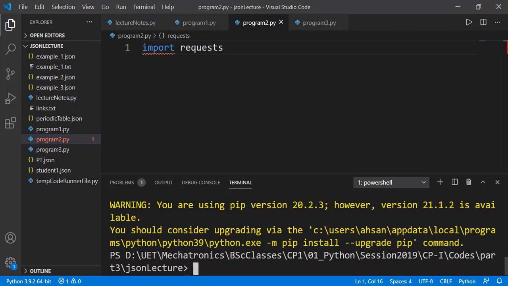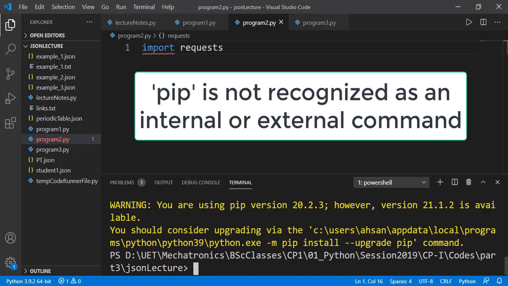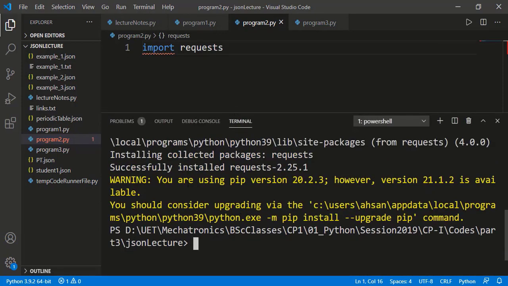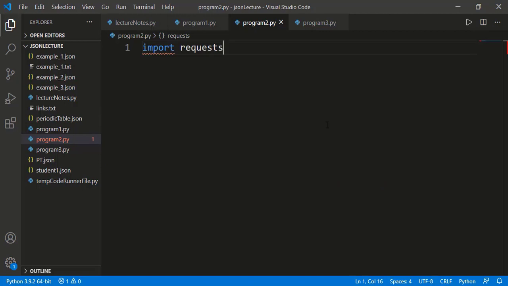If you see some error like pip is not recognized as an internal or external command, it means there is some path setting issue, and for that you should watch the very first video in this playlist in which all path settings were discussed. We got a warning, but it is just that a new pip version is available. I am fine with this version, and see that it successfully installed requests. I will press Ctrl+S and the error is gone.